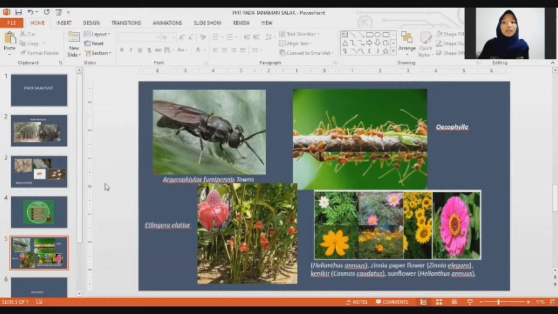Refugia plants are a planting of several types of plants that can provide shelter, food source, or other resort for natural enemies such as predator and parasitoid. Plants that have the potential to become refugia include sunflower, zinnia, pepper flower, and many more. In order to optimize the work of several methods or control previously described, the salak plantation area needs to be carried out with sanitation or cleaning activities.